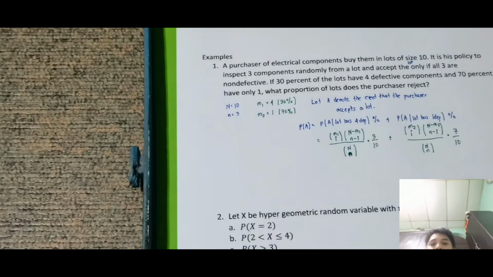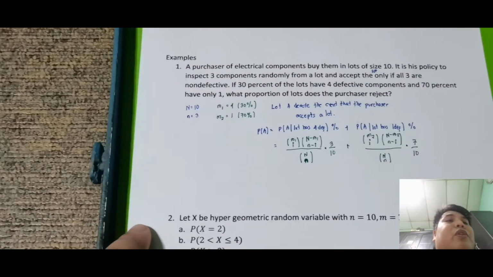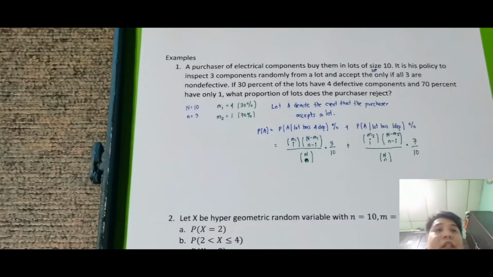So ngayon, ito yung medyo kakaiba, no? Ang gagawin natin dito, what proportion of lot does the purchaser reject? Ano ba yung ibig sabihin ng i natin dito? Yung i dito is something na walang rejected, kasi let A denote the event that the purchaser accepts the lot.